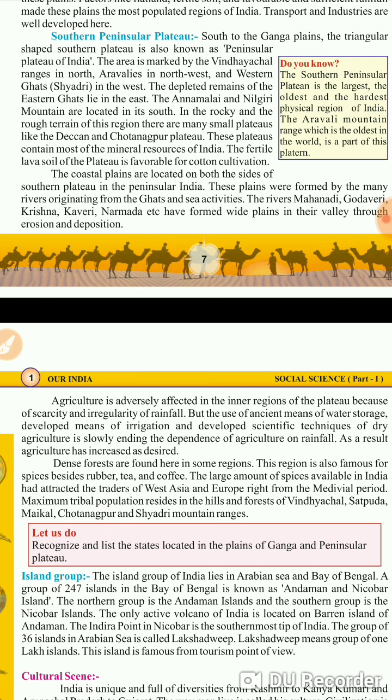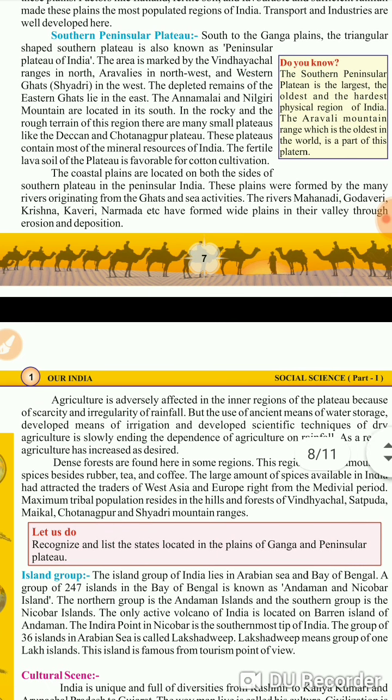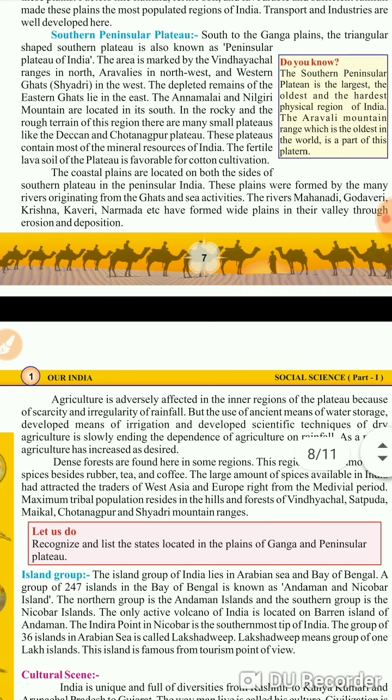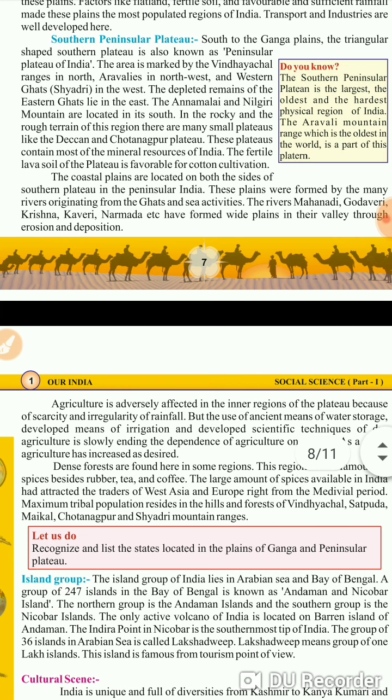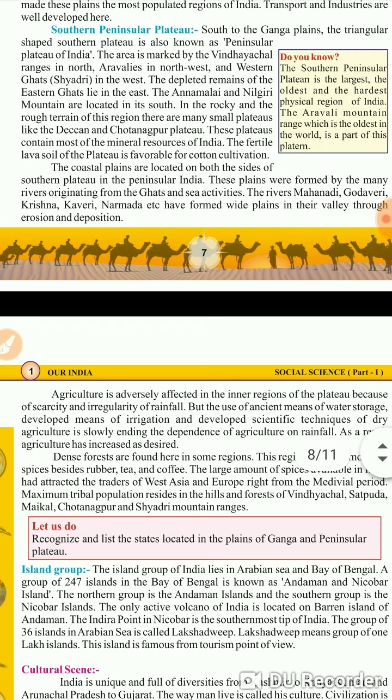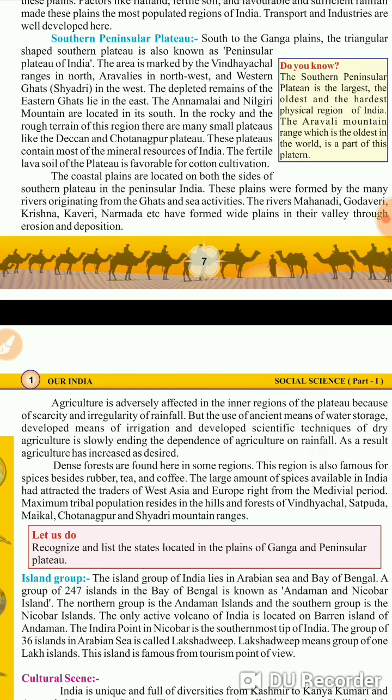And what is Gondwana land? If we are talking about the origin of earth, the earth was having different plates on its surface, or you can say on its crust. Okay, 1 lakh 20 thousand years ago, the plates started moving and the entire continents started moving.